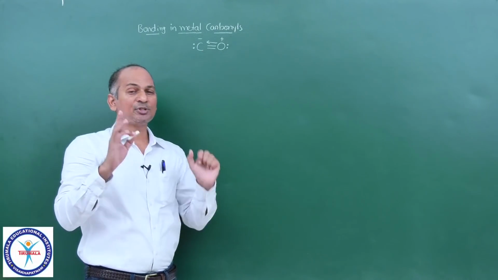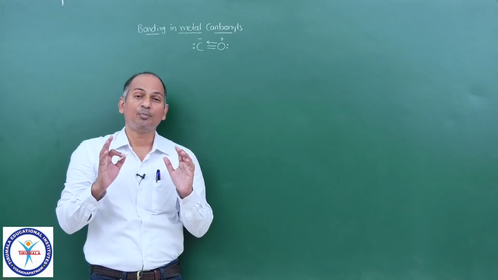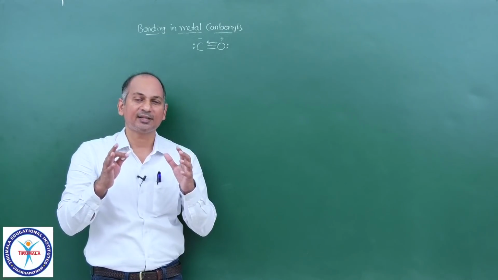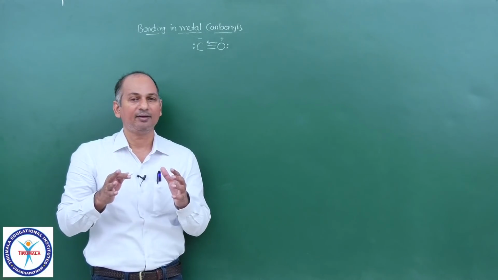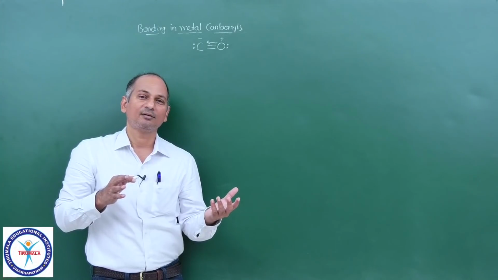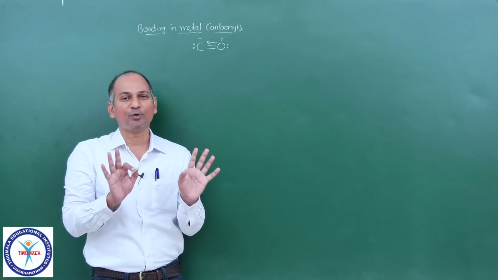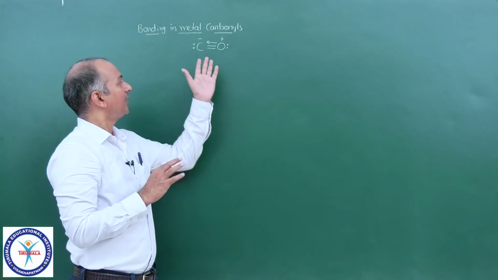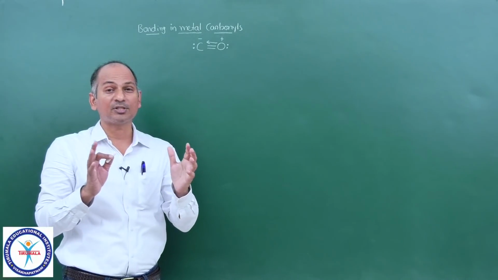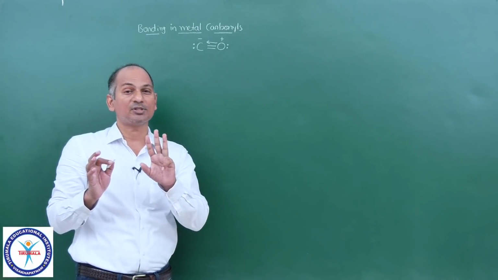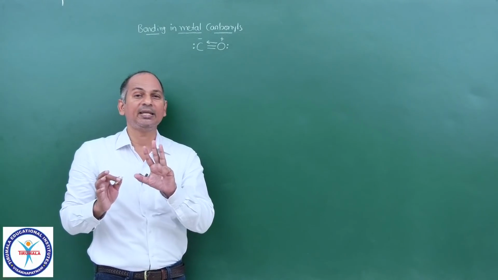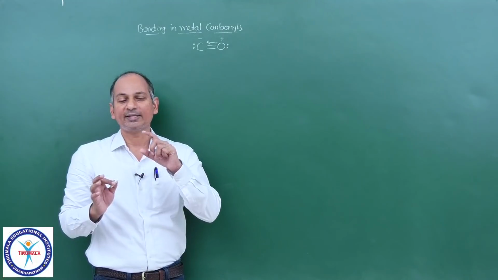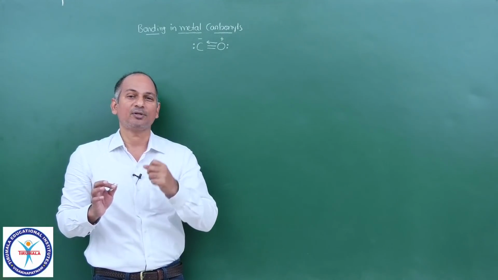And one more thing. Suppose if anybody asks you, what is the bond order in carbon monoxide? Now you can answer that question with the help of VBT and with the help of MOT. And in this case, there is no necessity of going to MOT, although I will explain it later. If you see VBT, the structure is before you. How many bonds are there between carbon and oxygen? 3 bonds. So according to VBT, the bond order in carbon monoxide is 3. 1 sigma bond and 2 pi bonds.